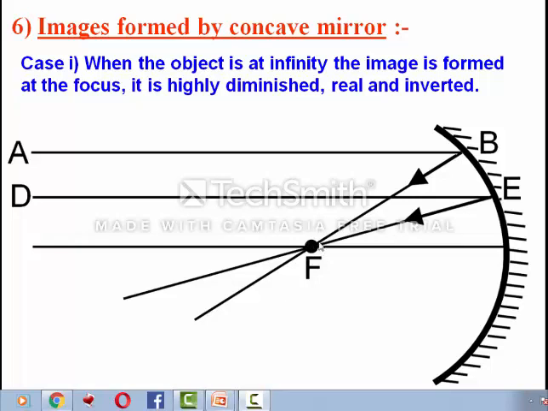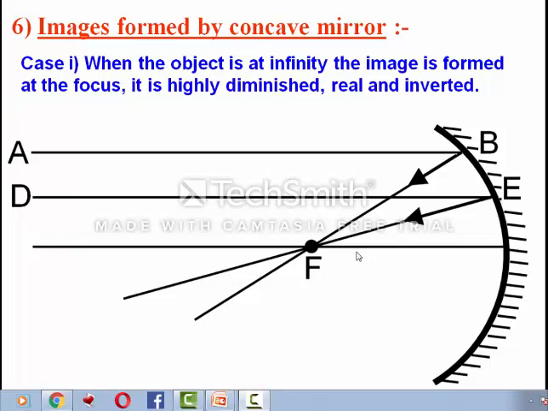Image is formed at focus. So the first case is whenever the object is placed at infinity, the image will form at focus. And since here the two reflected rays are actually meeting with each other, the image which is formed is a real image.